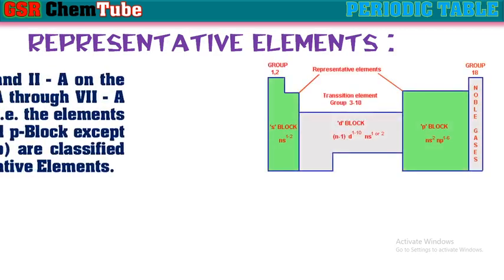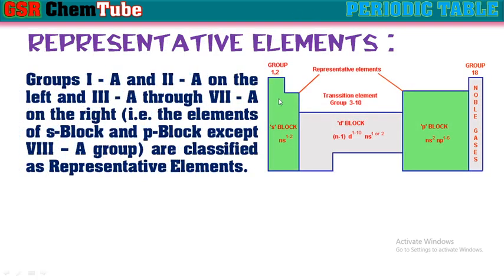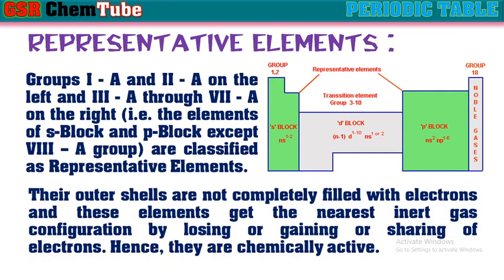Representative elements. The elements present in S block and P block of the modern periodic table except noble gases are known as representative elements. That means the elements of 1A and 2A at the left side in the S block and the 3rd A to 7th A in the P block of the periodic table are known as representative elements because their outer shells are not completely filled with electrons, and these elements get the nearest noble gas configuration by losing or gaining or sharing of electrons. Hence, they are chemically active.